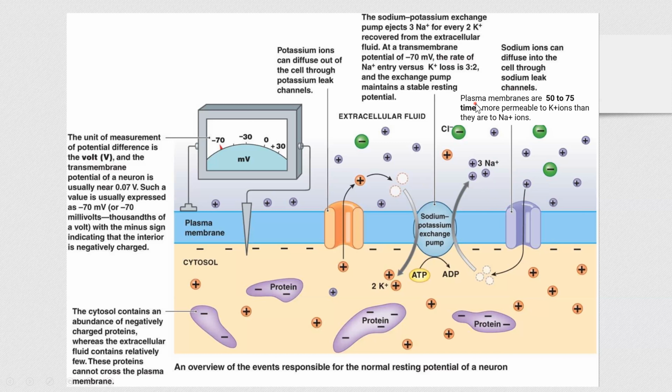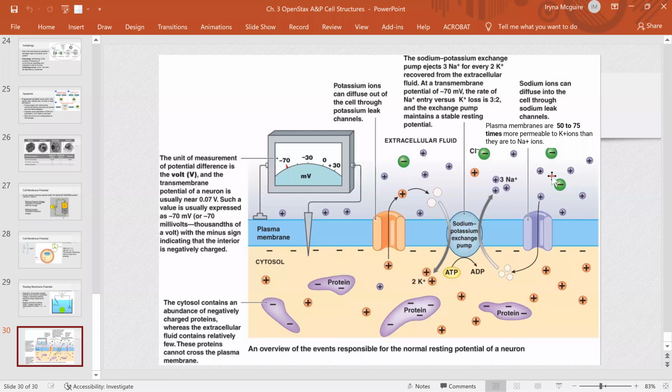However, if you read over here, plasma membranes are 50 to 75 times more permeable to potassium than they are permeable to sodium. Now, this is what I want to do, because this membrane is about 75 times less permeable to sodium, let's just ignore this for a second, right?